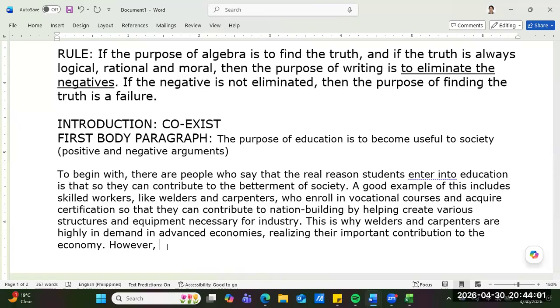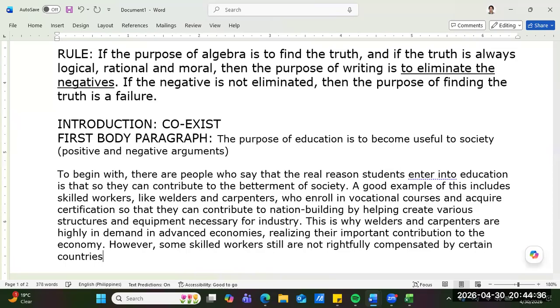Okay. However, some skilled workers still are not rightfully compensated by certain countries there.